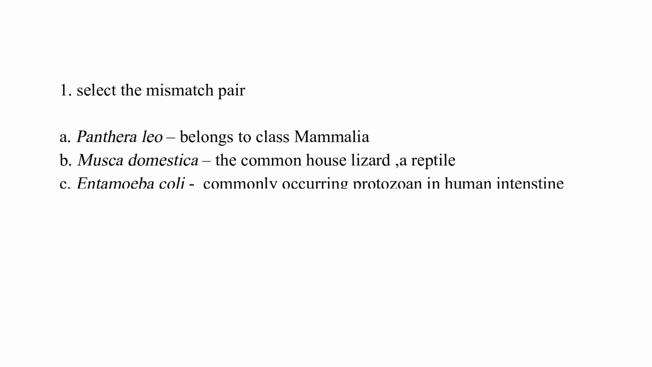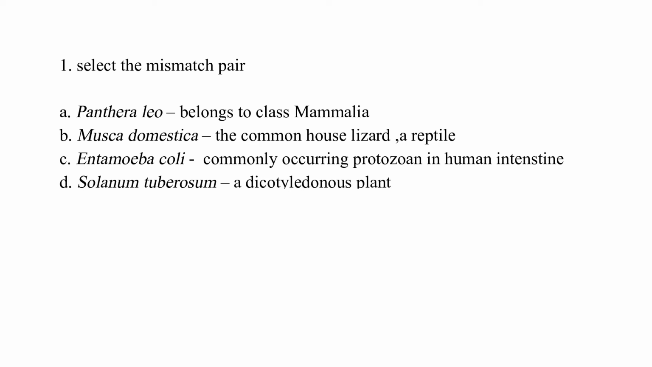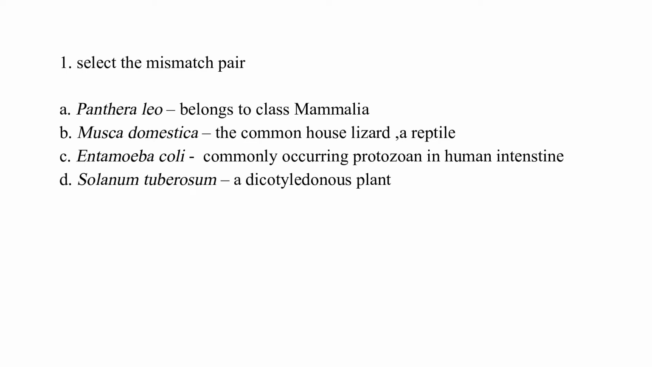Select the mismatch pair. Option A: Panthera leo belongs to class Mammalia. Option B: Musca domestica, the common house lizard, a reptile. Option C: Entamoeba coli, commonly occurring protozoan in human intestine. Option D: Solanum tuberosum, a dicotyledonous plant. The correct answer is option B, Musca domestica, the common house lizard, a reptile. This is the mismatch pair because Musca domestica is commonly a house fly, which belongs to class Insecta.